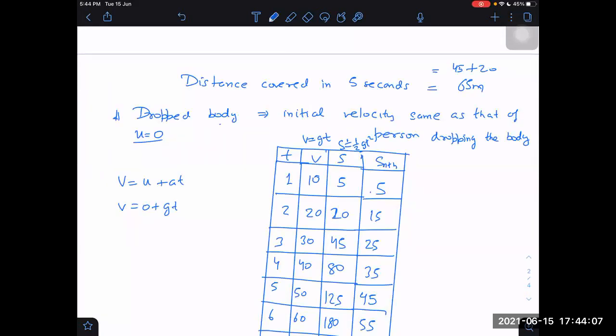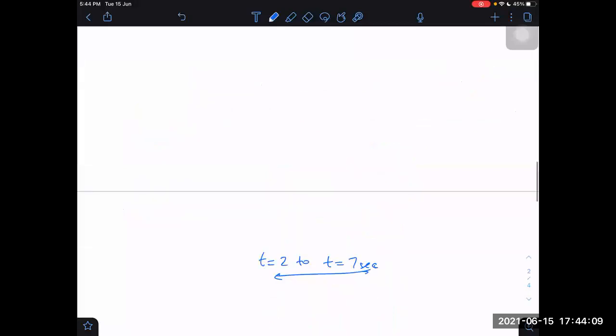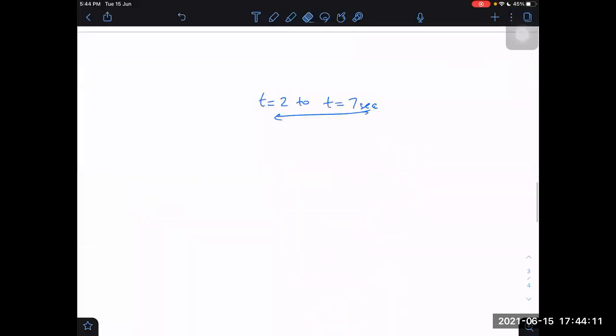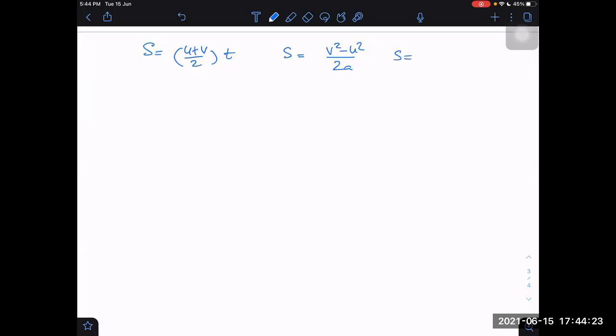See, all of those formulae are valid. Let me write again. All are valid: u plus v by 2 into t, v square minus u square upon 2a, and ut plus half a t square, and vt minus half a t square. All these are valid.